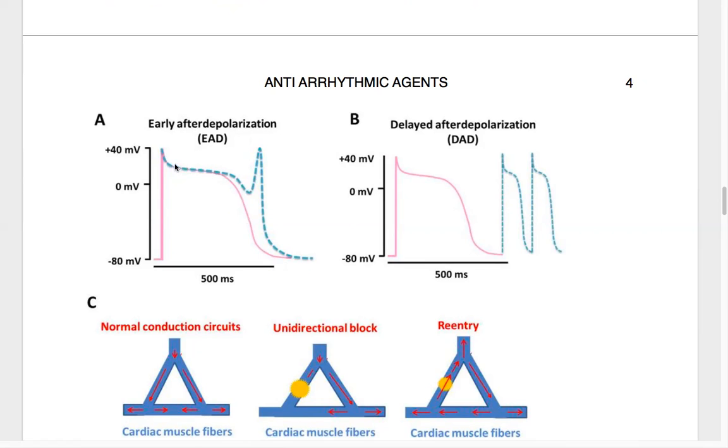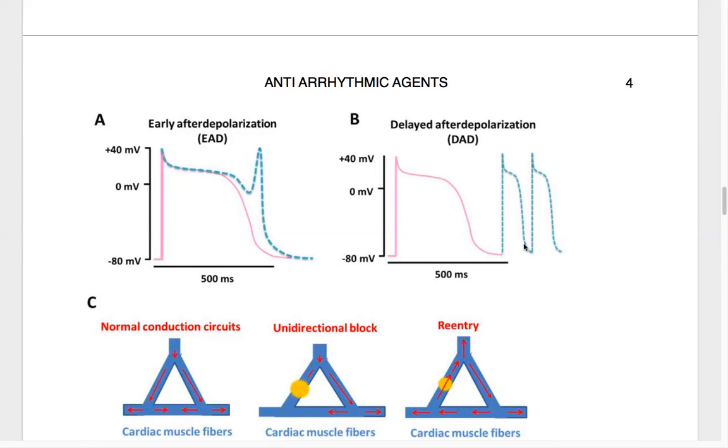If it is between phase 2 and 3, then it is called early after depolarization. Whereas in delayed after depolarization, this is the normal one, but here the second action potential originates immediately after repolarization.